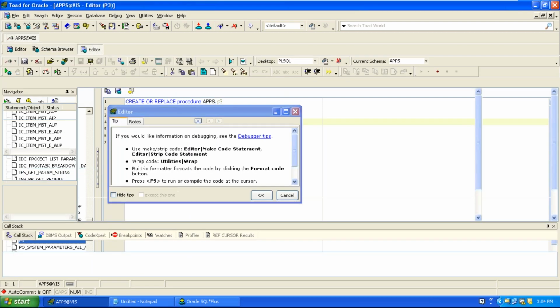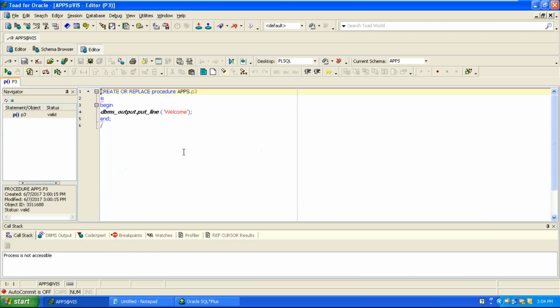You can see the editor. The editor has been opened. Okay, this is the editor window. In the same editor window, you can edit it. Welcome to Oracle. And then how can you compile this?